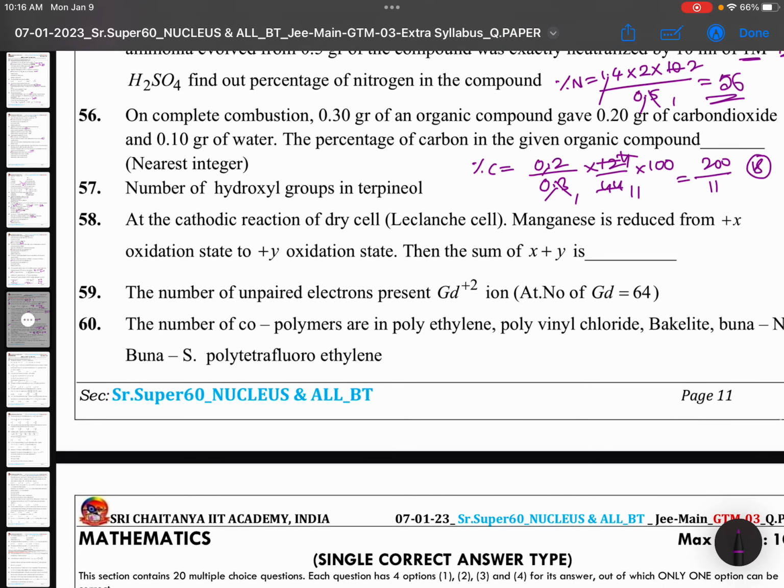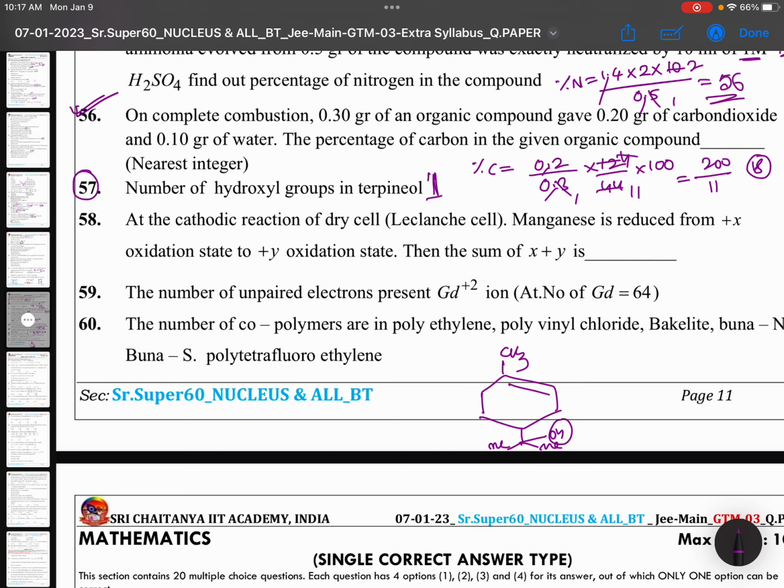Number of hydroxyl groups in terpineol. Okay, now what is terpineol? Terpineol structure you should know. Terpineol is like this. This is a methyl group. Here we have methyl, and OH. Only one OH group is there. This is terpineol, so the answer is 1. This is memory based. This you need to answer. This depends. If you remember, then answer, otherwise don't take the risk.